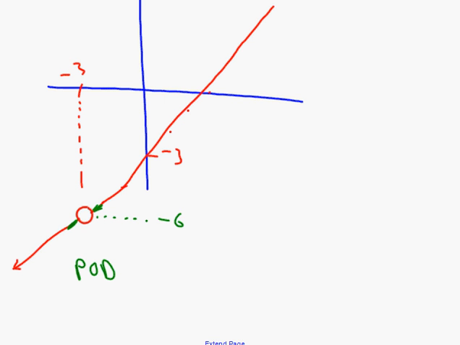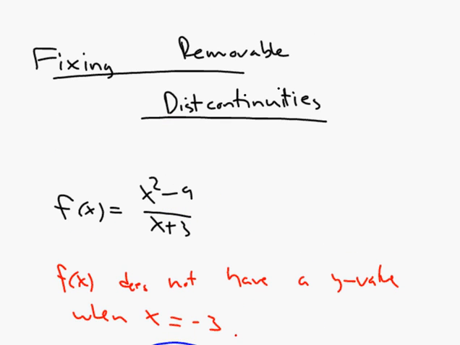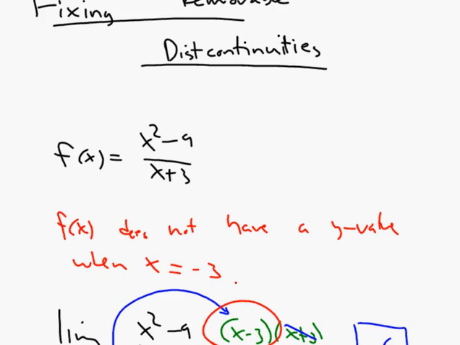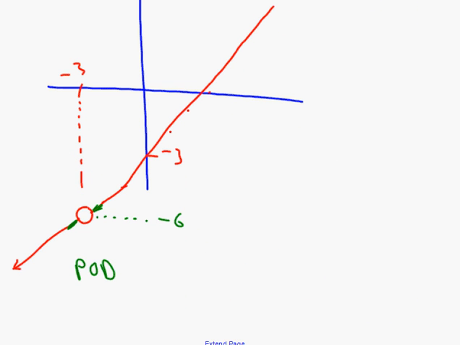Okay? Now, you may have noticed the title of the lesson today. The title of the lesson is Fixing Removable Discontinuities. Okay? Holes, points of discontinuity, are considered removable. The reason to consider them removable is that we can fix them. All we need to do is fill in this dot. If we filled in that dot, then clearly I would be able to trace right over this function and never have to lift my pen. So instructions for problems like this might be, write an extended function or a piecewise function that is continuous at x equals negative 3. So to do that, here's what I'll do.